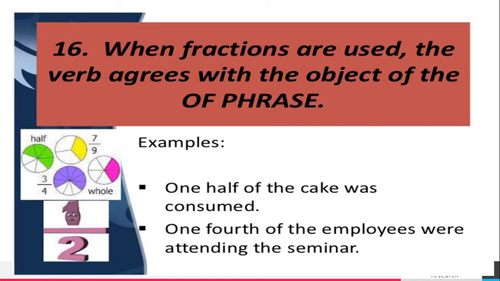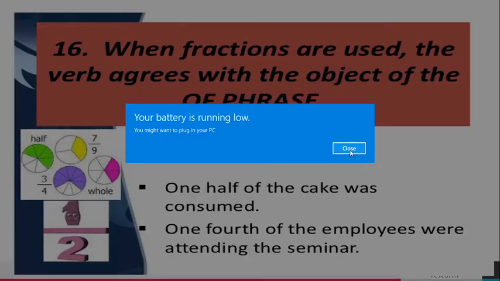When fractions are used, the verb agrees with the object of the phrase. One half of the cake was consumed. So when the fractions are used, the verb agrees with the object of the phrase.